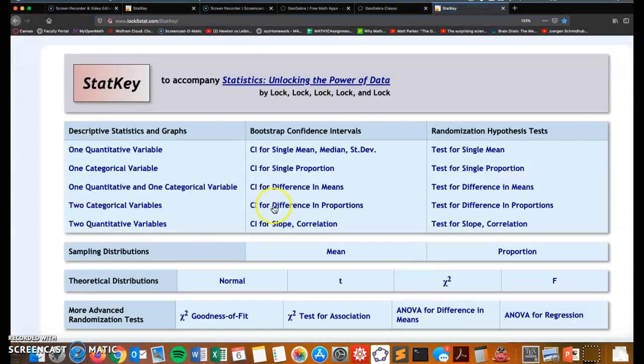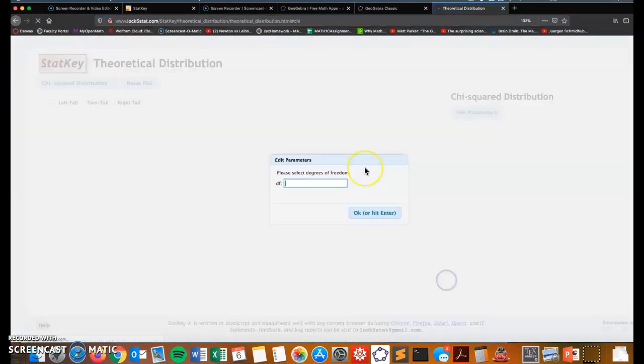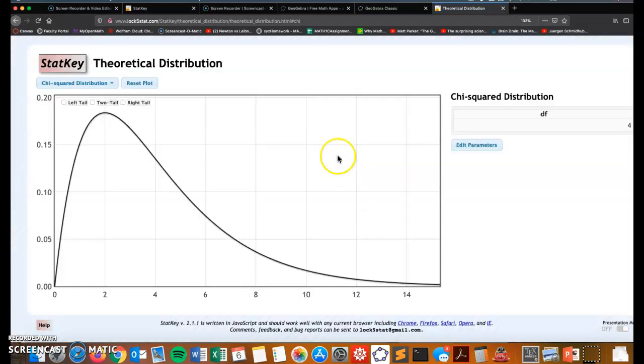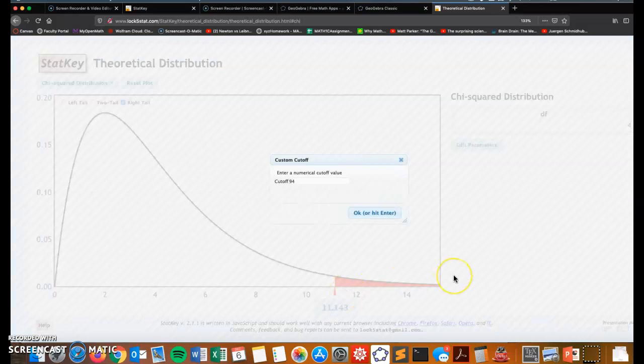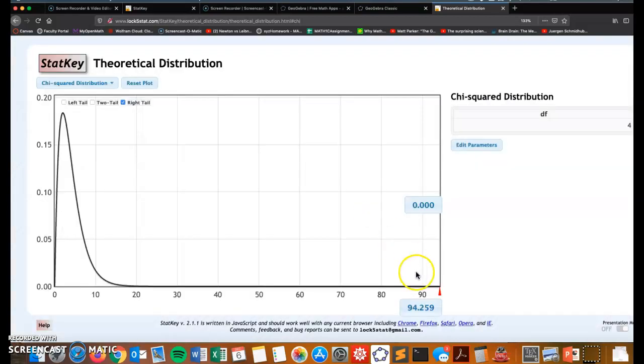If you go to StatKey, click on chi-squared, we have 4 degrees of freedom. Click OK. Always right tail for chi-squared tests, both goodness of fit and test for association. In the bottom left, enter that 94.259 into the cutoff value and see how far that is from 0. So our p-value is going to be 0.